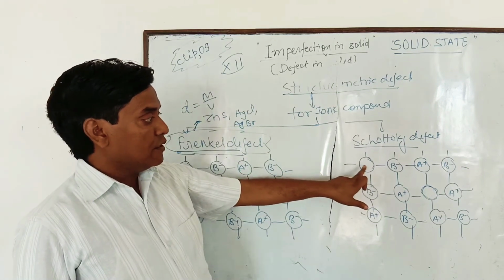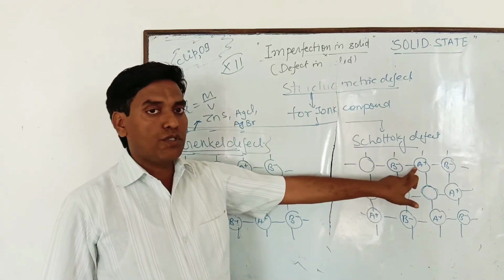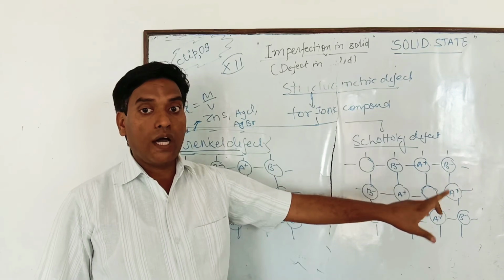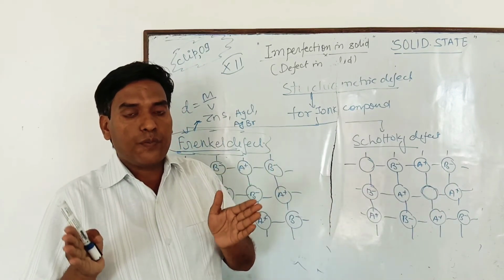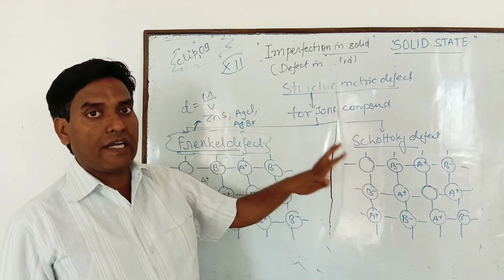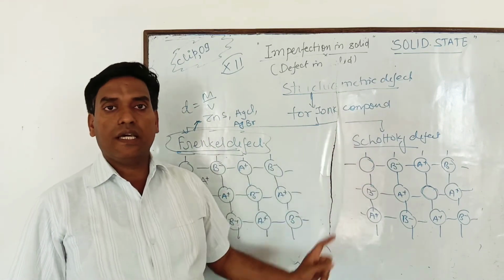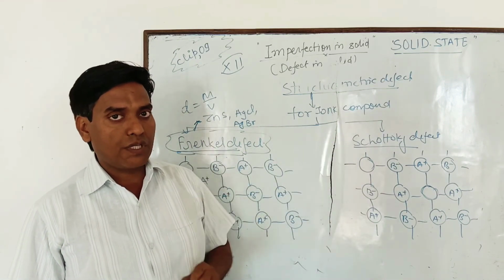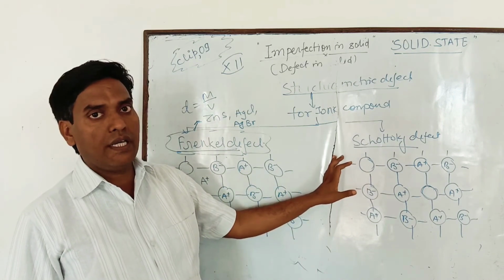These ions do not occupy the position of interstitial space. Why? Because the interstitial space is very small. So those defects in which an equal number of cations and anions leave their lattice sites and go away from the crystal are known as Schottky defect.